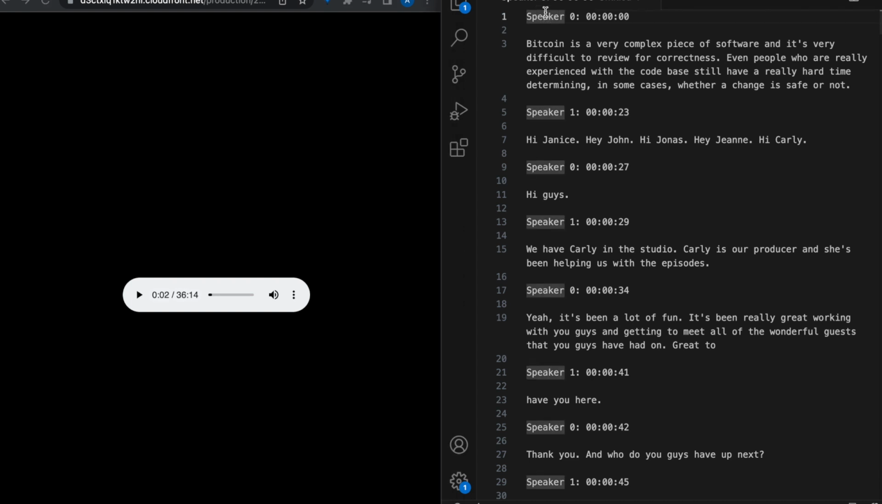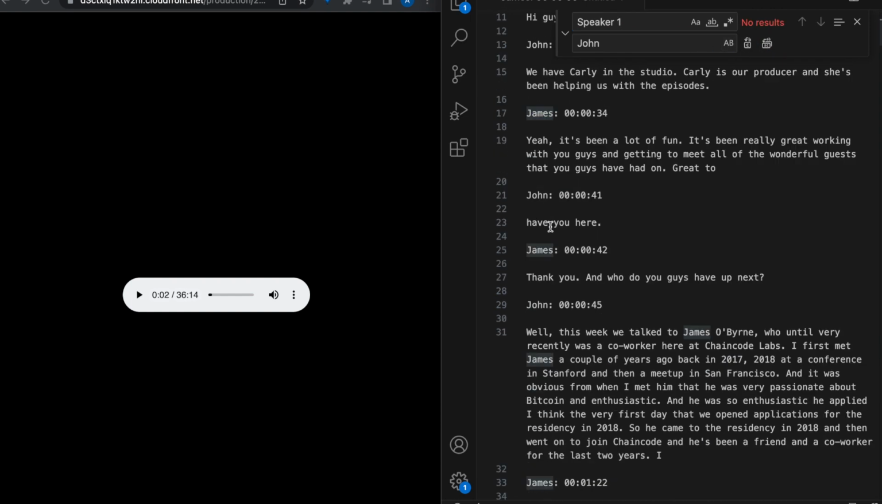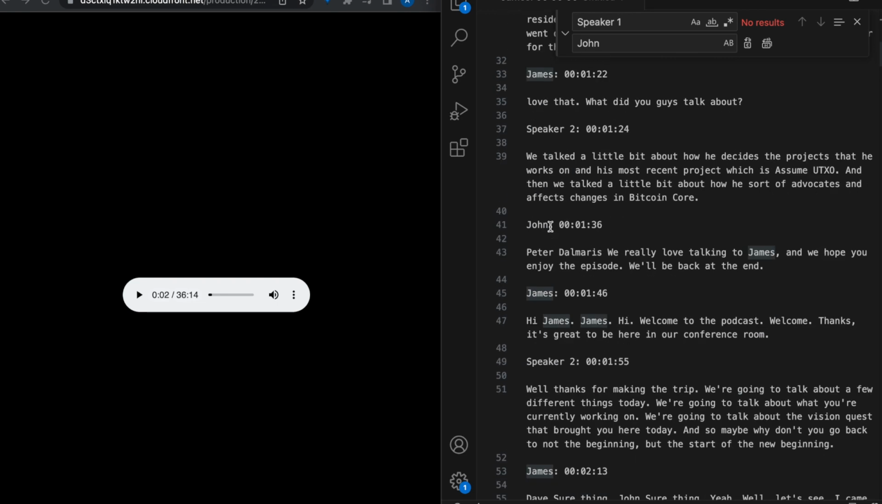So speaker 0, I know is going to be James. So I can go ahead and do that, and replace all of those. Speaker 1 is going to be John. So I can do that, and so on. That's how we do it.